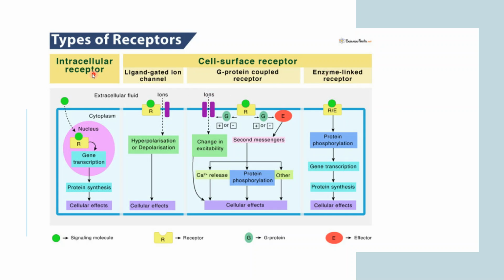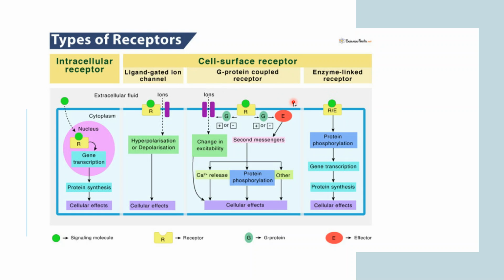And there are some receptors which are not present on the cell surface. Instead, they are present inside the cell, basically intracellular receptors. These three are the receptors present on the cell surface. So this is how different kinds of receptors are present in our body.